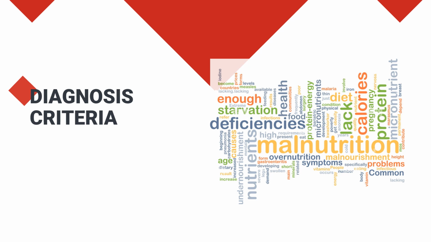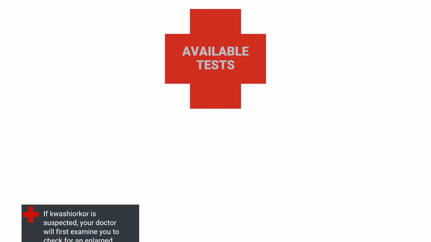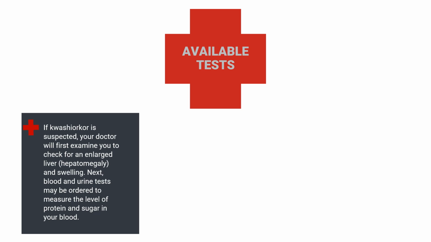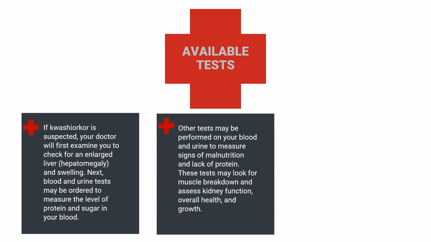Diagnosis criteria. Kwashiorkor can be diagnosed from the child's appearance and asking questions about their feeding and nutrition. Laboratory and imaging tests are also performed. Available tests. If Kwashiorkor is suspected, your doctor will first examine you to check for an enlarged liver and swelling. Next, blood and urine tests may be ordered to measure the level of protein and sugar in your blood. Other tests may be performed on your blood and urine to measure signs of malnutrition and lack of protein. These tests may look for muscle breakdown and assess kidney function, overall health, and growth.